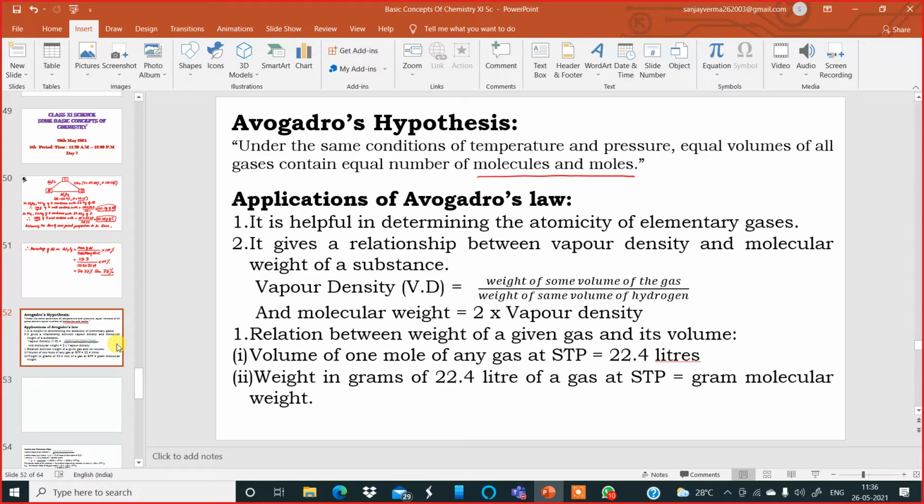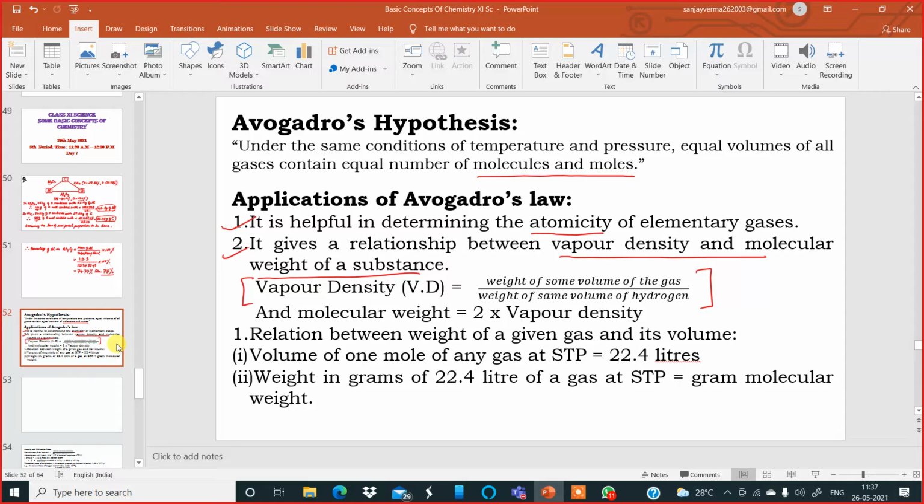Okay. Now, after knowing the Avogadro's hypothesis, the applications are important in class 11. The first one, the Avogadro's law, it is helpful in determining the atomicity of elementary gases, maybe hydrogen, maybe oxygen, nitrogen. Okay. Then number two, the concept of Avogadro's law gives a relationship between vapor density and molecular weight. This is one formula which you have learned in class 10 also.